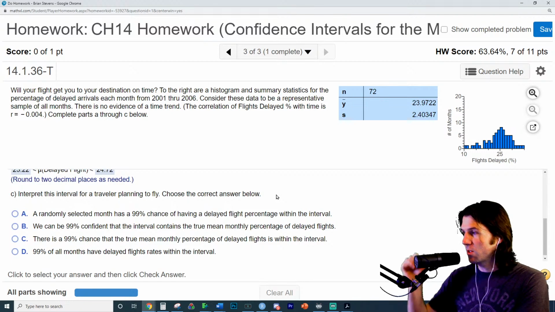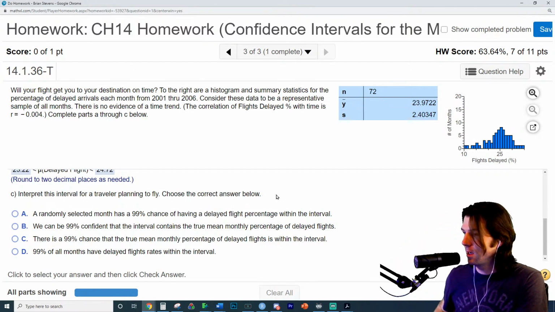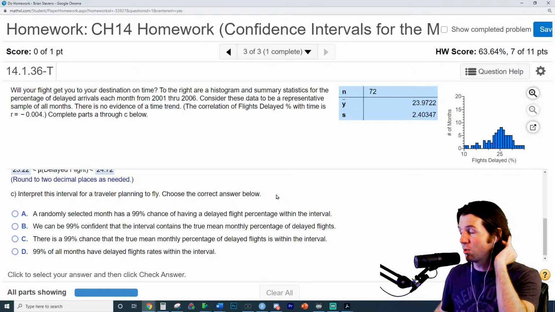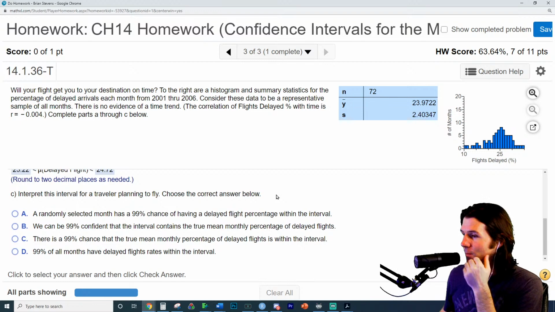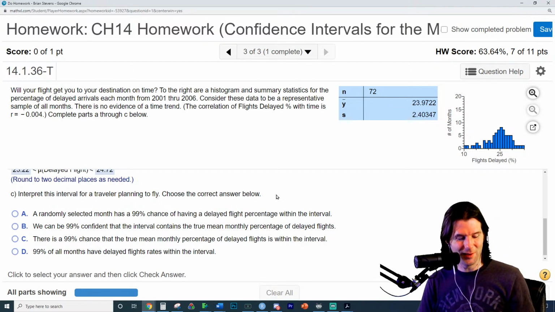I am 95% confident that the true proportion of flights that arrive on time, or the true percent of times, sorry, I shouldn't say true proportion, but the percent of times that flights arrive on time each month is contained in the interval.